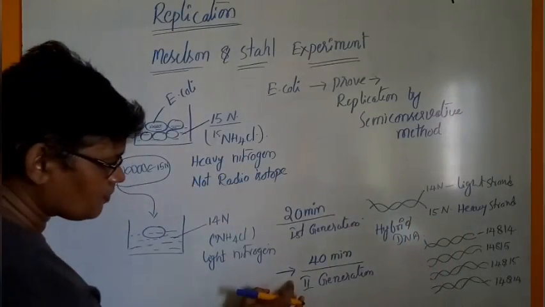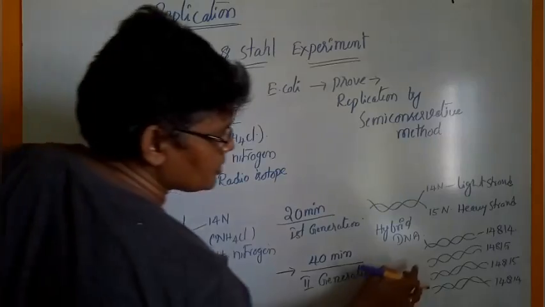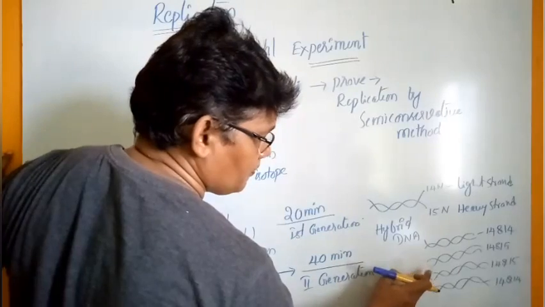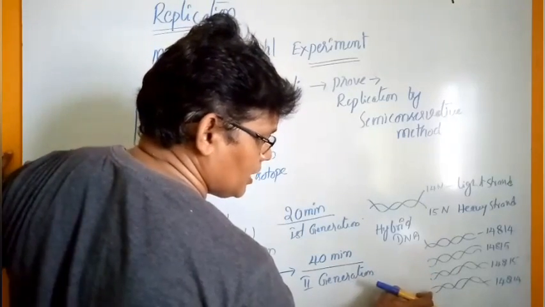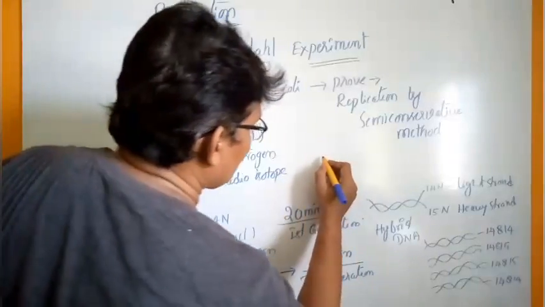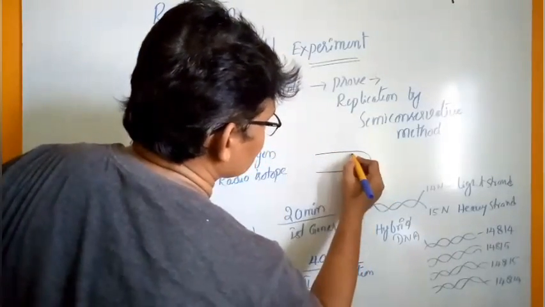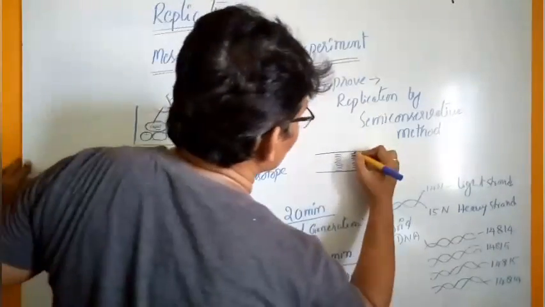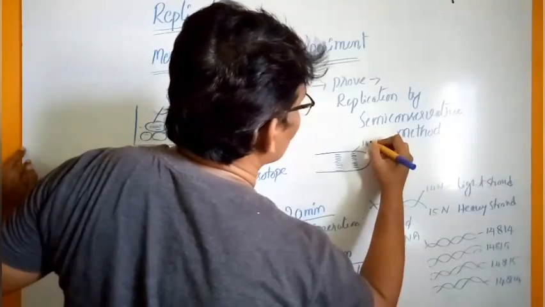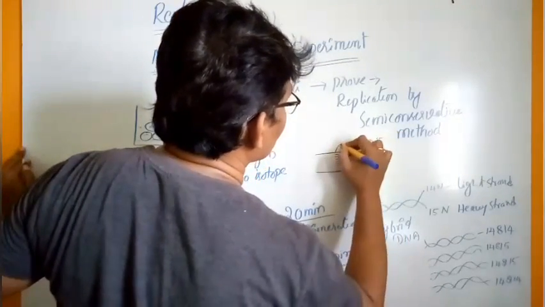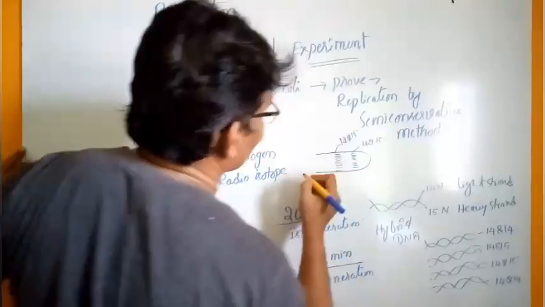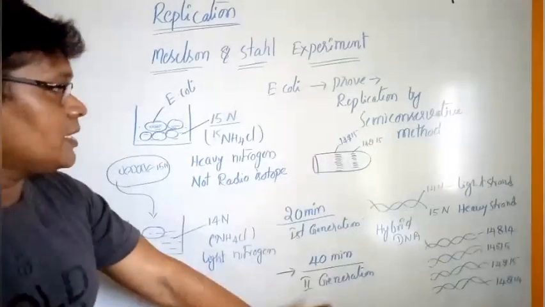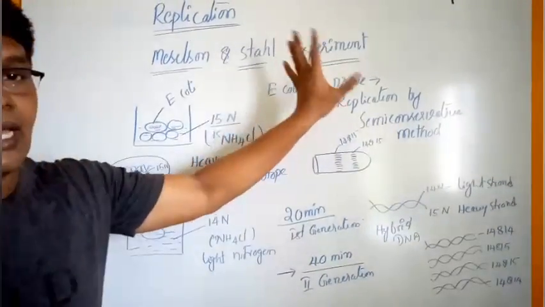After 40 minutes, isolation from the culture medium gives 4 types of DNA molecule. One is 14-14, the second is 14 and 15, the third is 14 and 15, and the fourth is 14-14. That is called the semi-conservative method, proved by the Meselson and Stahl experiment.